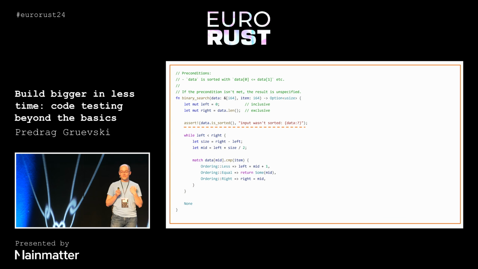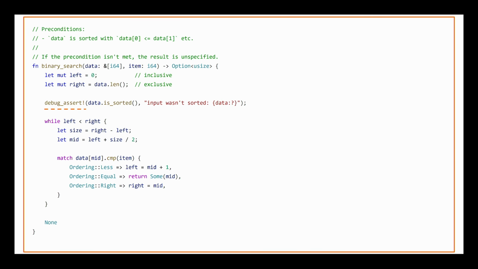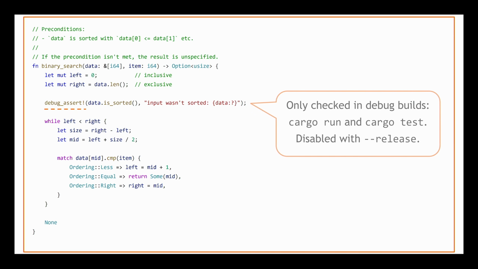Now, for production-sized values of n, n and log n are very different numbers, so obviously this is not going to cut it. One thing that we can do to make this better, though, is make this assertion only happen in debug mode by switching assert to debug_assert. And that already makes things a lot better. Now, this is only checked in debug builds when we run cargo run or cargo test. As soon as we specify --release, this assertion is not checked, it's elided. And the mechanism for doing this is actually quite interesting.